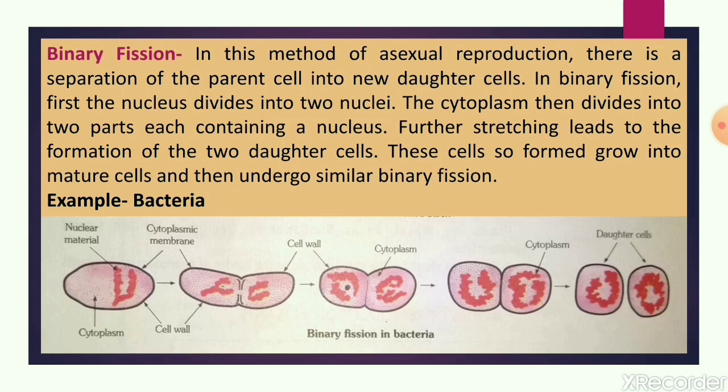Now these cells further grow and mature into parent cells, and again they will divide in a similar way by binary fission. So this is the method of asexual reproduction which is called binary fission, in which one single parent gives rise to two daughter cells.